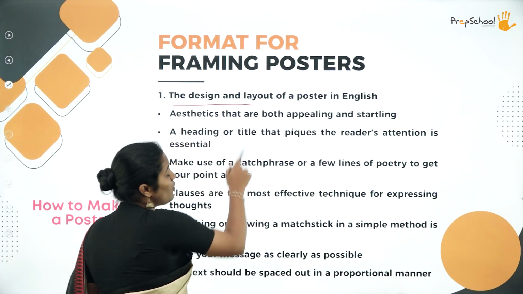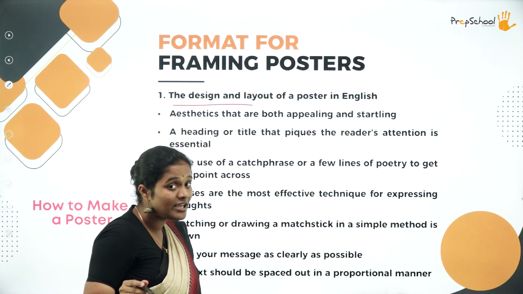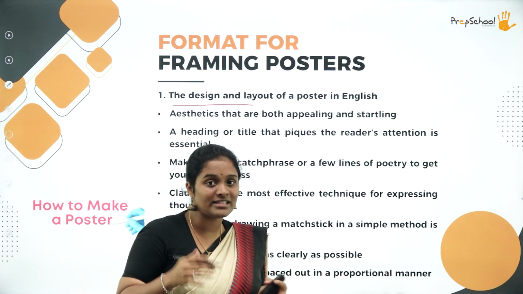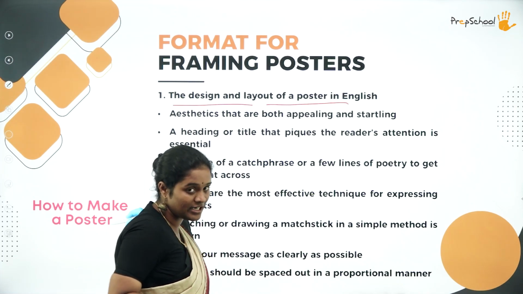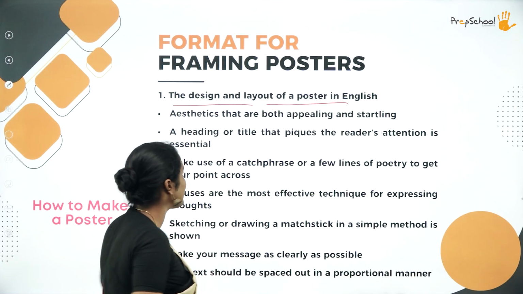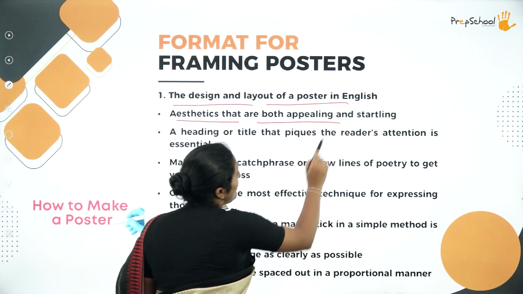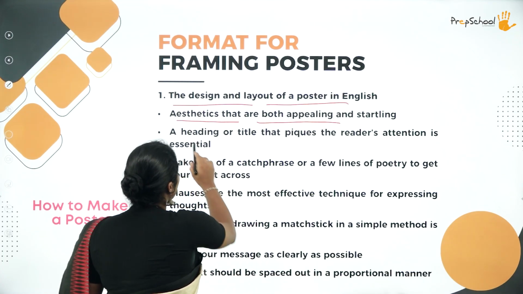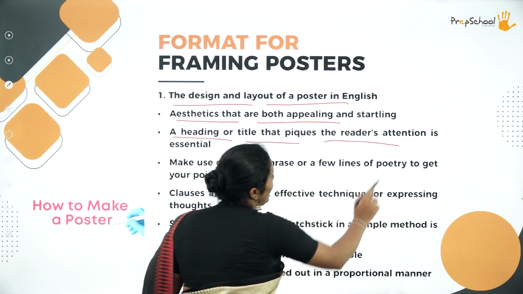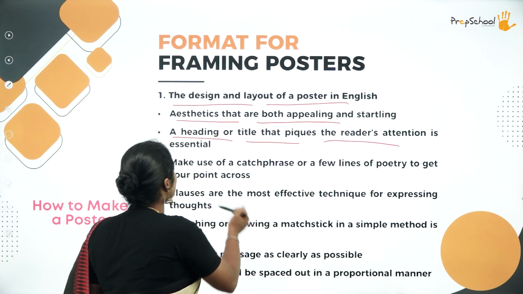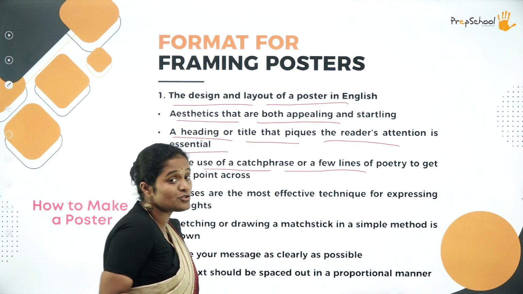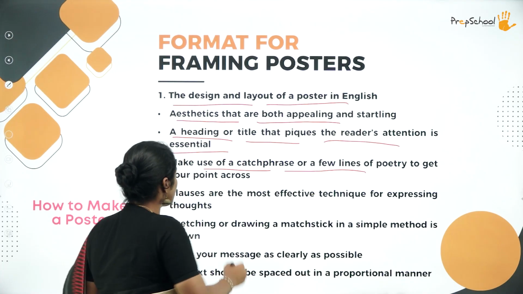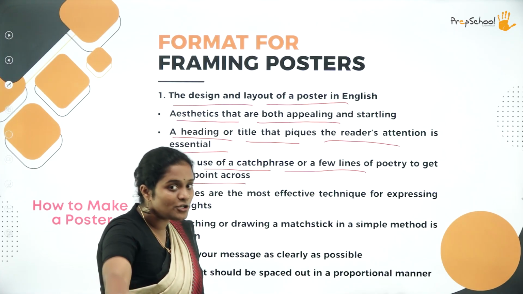So let's look at some examples before we design. The design and what does it include, what it should include. If not a proper format, there are things that it should include, right? So the design and layout of a poster in English, there should be a layout, there should be some design, right? Aesthetics, it should be appealing. Then a heading or a title that grabs the reader's attention. It is essential. Make use of a catchphrase, a few lines of poetry, short rhyming words, right? In order to get your point across.